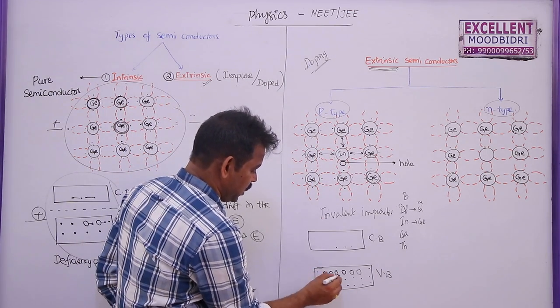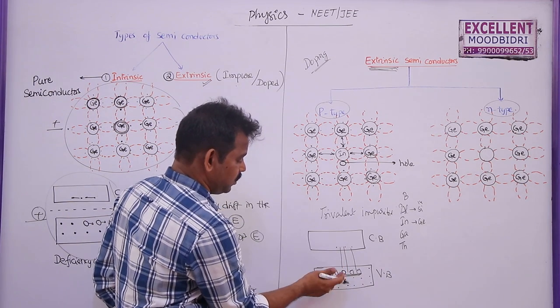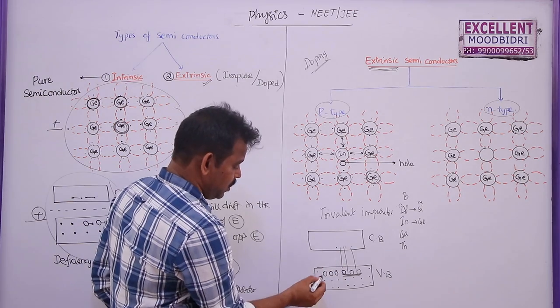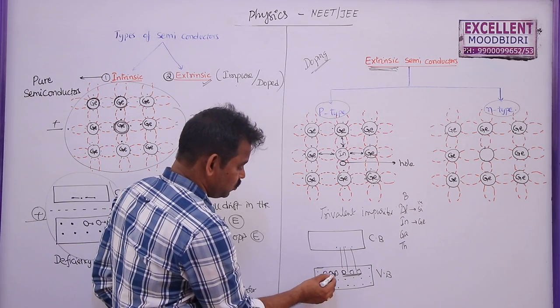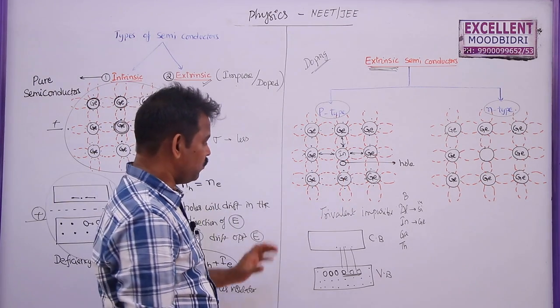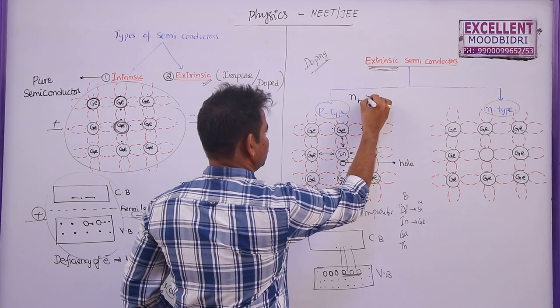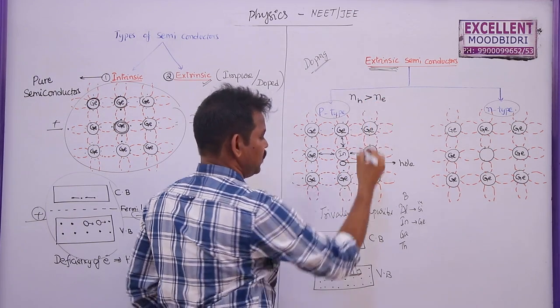These are the holes due to increase in temperature, because electrons here jump to the conduction band. But these are the holes which are formed due to addition of this impurity. So in a p-type semiconductor, the number of holes is greater than the number of electrons.